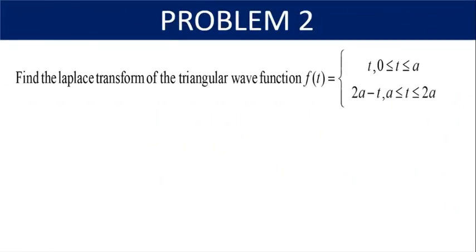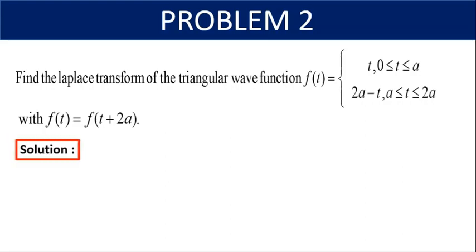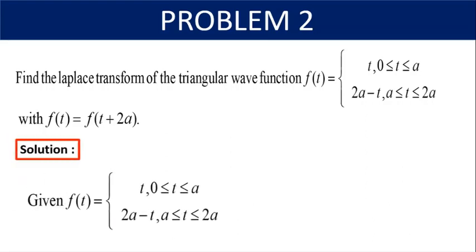So now we look into our second problem to find out the Laplace transform of triangular wave function f of t is equal to t, 0 less than or equal to t less than or equal to a, and 2a minus t, a less than or equal to t less than or equal to 2a, with f of t is equal to f of t plus 2a. So now we go with the solution. Given f of t is equal to t between 0 to a and 2a minus t between a to 2a. And also it has been given that f of t is equal to f of t plus 2a. So by the definition of periodic function, we can conclude that f of t has a period of 2a.